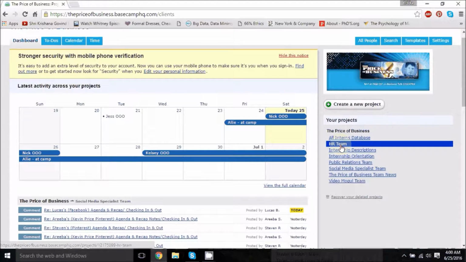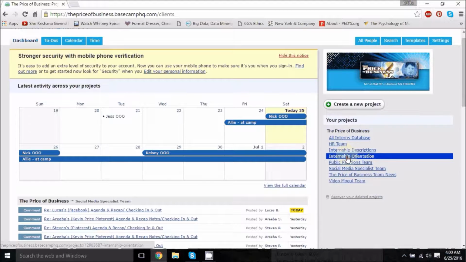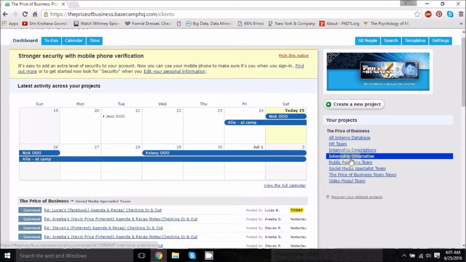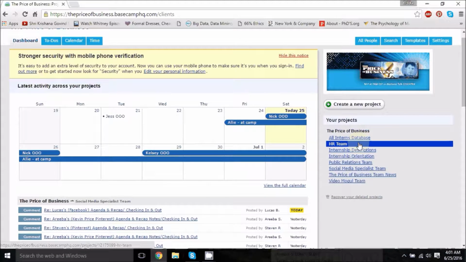Other important team spaces for you are the internship orientation, which you will be going through during your onboarding and orientation, and also the Price of Business team news, which is where we post the agendas and recaps for our weekly Price of Business team meetings, which is attended by all the interns, Kevin Price and Super Julie. So let's go through these project spaces one by one.